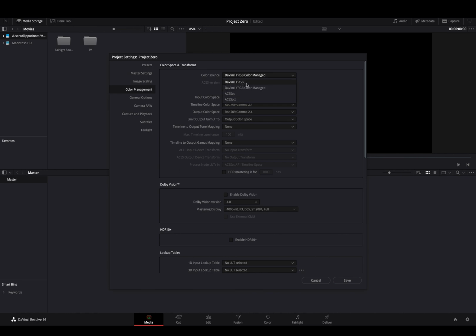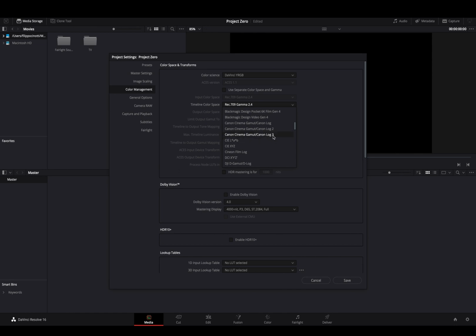But on DaVinci YRGB, you can leave it checked and then just say, okay, I want to deliver Rec 709 2.4 gamma, but I'm working with, I don't know, whatever your camera is, whatever you're using. I personally change this every time to Canon Cinema Gamut Log 3.